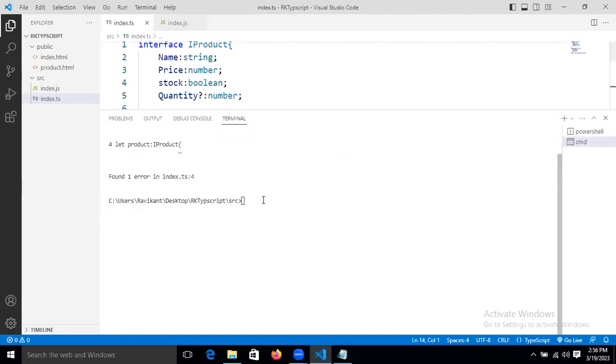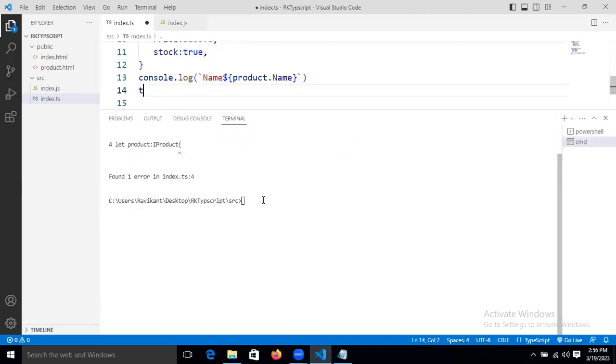Now we will get the mobile. Now we are getting the name as mobile.